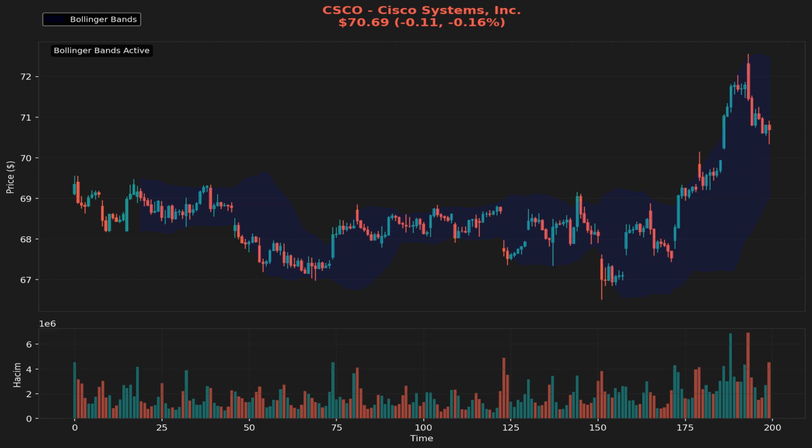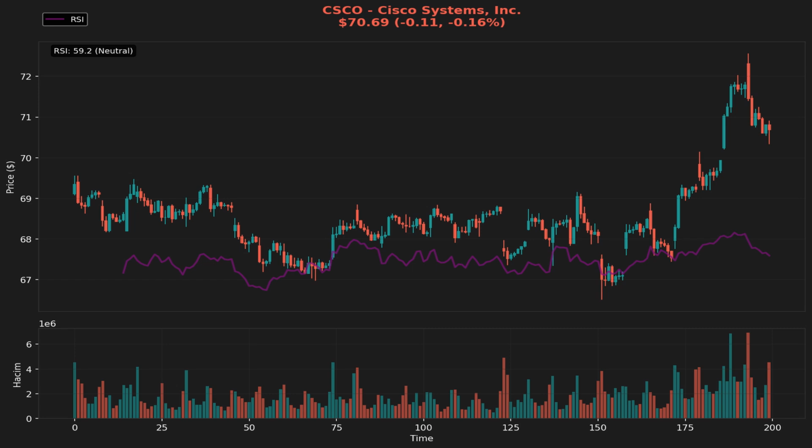Examining the volume patterns, we see a current volume of 4,532,067, which is significantly above the average volume of 1,943,403. This indicates strong market participation and interest in CSCO stock. The volume ratio of 2.33 times the average suggests that traders are actively engaging with the stock, which can be a precursor to significant price movements.